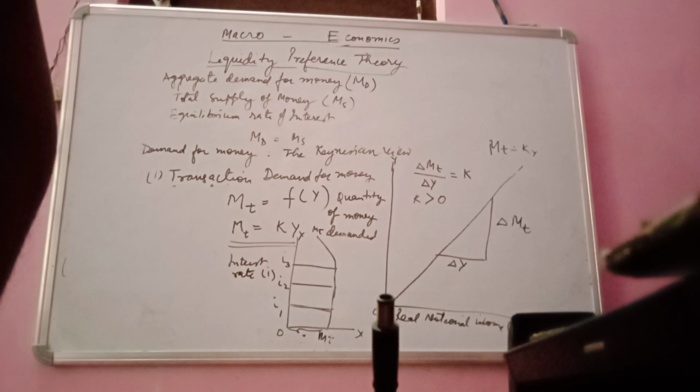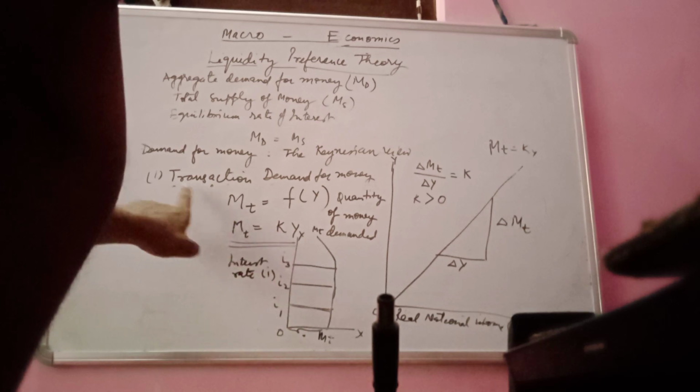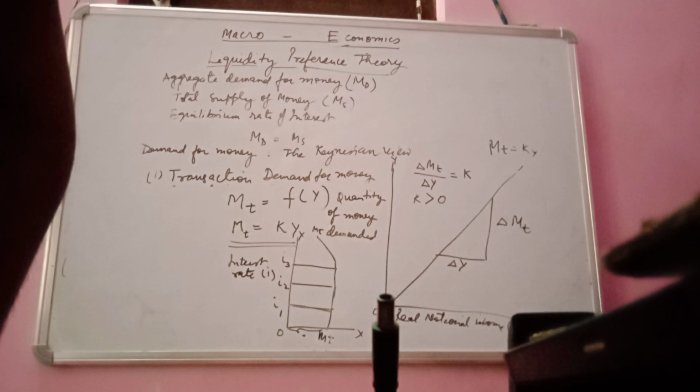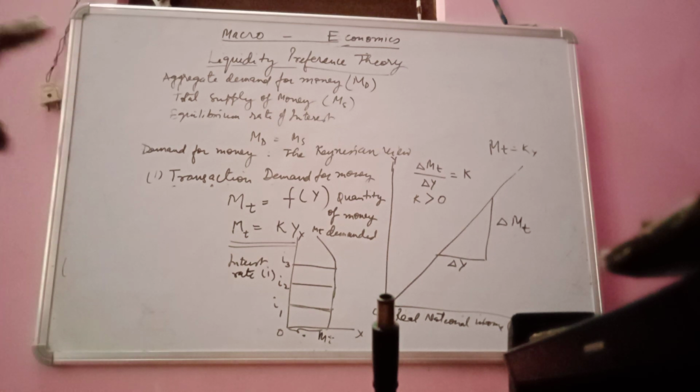So as per Keynes' view, the transaction demand of money is essential for surviving a life, and it is inelastic, it is fixed because it is our necessity, right? So this is the first part which we have discussed, transaction demand for money.